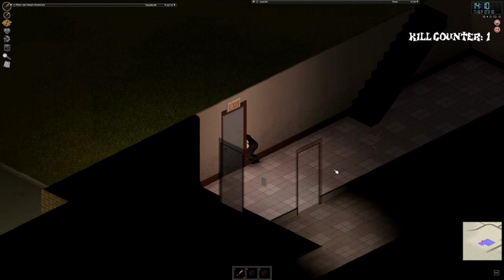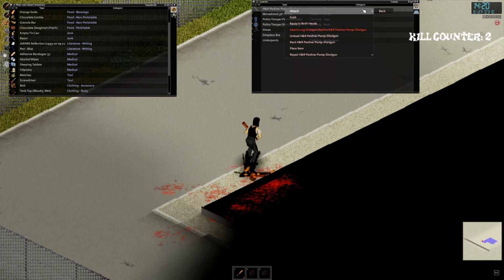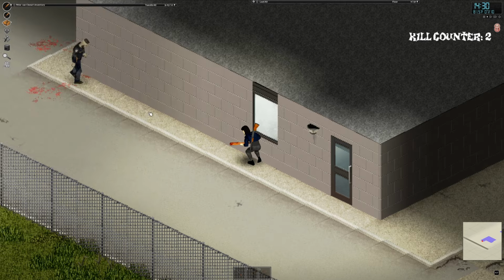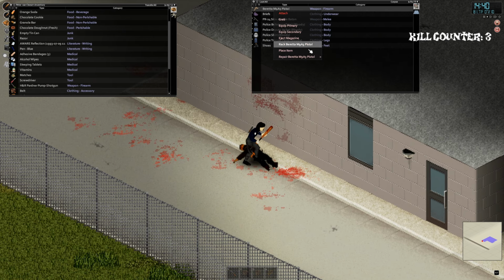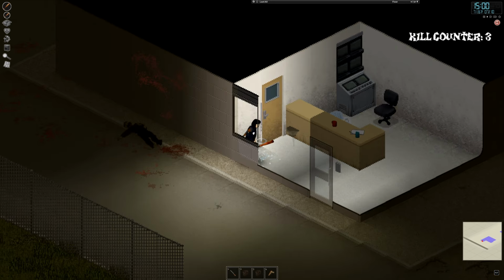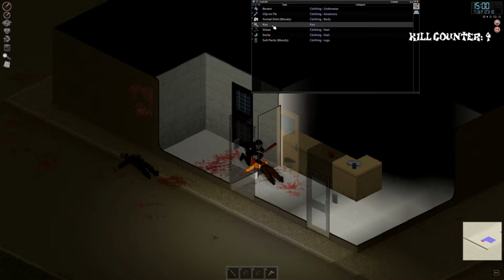And so the police station I knew would be the best bet for that. So I went there, got my second kill, found a shotgun, crept up to the side of the building, another zombie popped up, got my third kill. You can see a bunch started popping up here. I busted out the window, hopped in, opened up the door, got another kill, and I lucked out because this